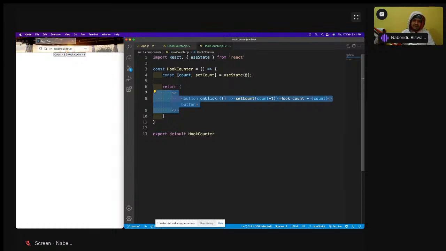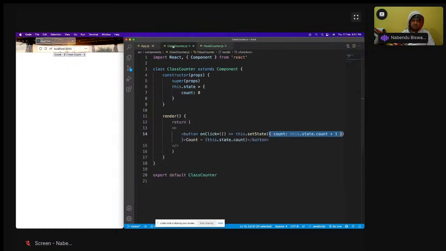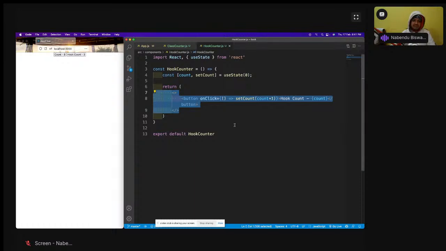And sometimes I find that you're writing more code in hooks. I have worked in big projects in which hooks were there, where you have 10-15 state variables, but in the class you only have one state object, you do a comma and you can add it all. But that is how to see it. Hooks are anyways the future, and present also, and classes are past. So that is how we use it.